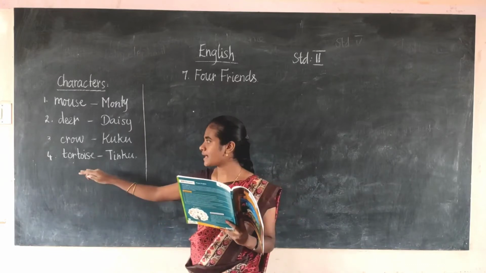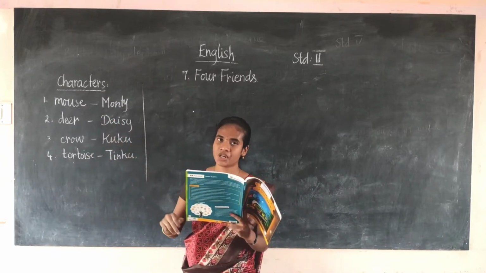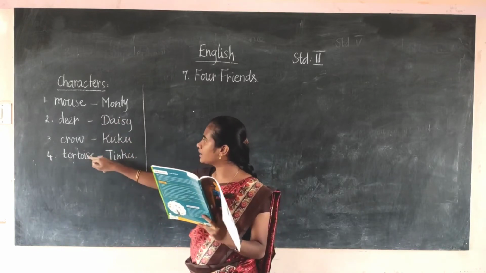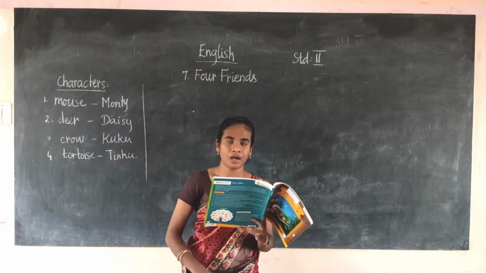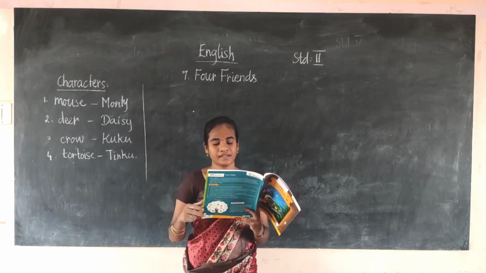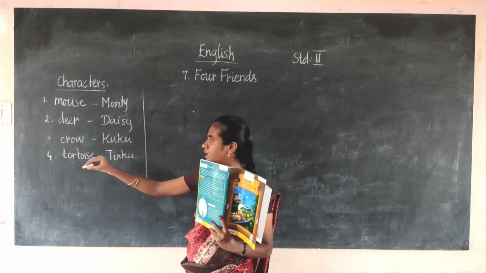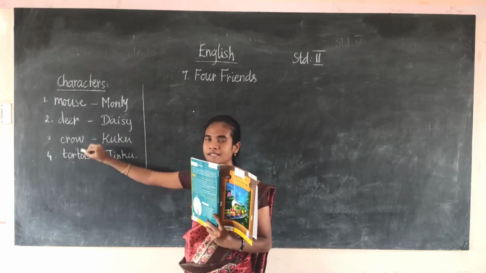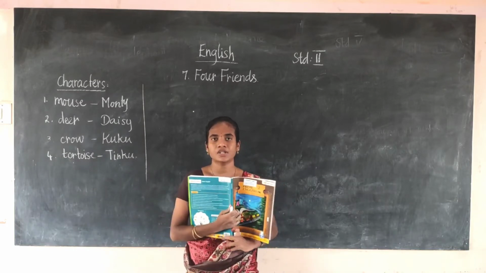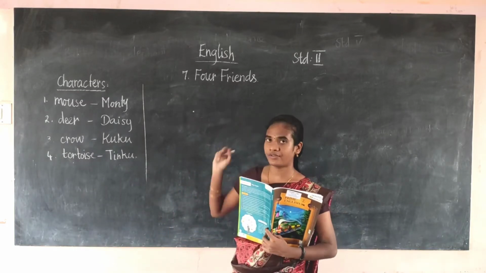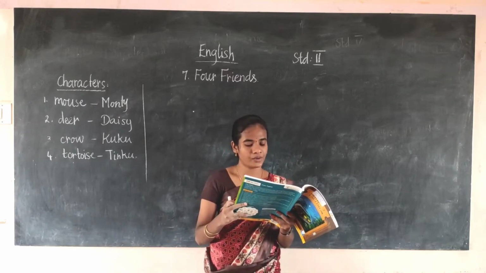So the tortoise is asking, can I be your friend? And the crow is saying, sure. And the mouse and the deer are also saying, okay, sure, you can be our friend. The 4 of them. Now how many friends are there? Now the tortoise has joined these 3 friends. How many friends are there? There are 4 friends. So the story has the title 4 Friends. The four of them became very good friends.